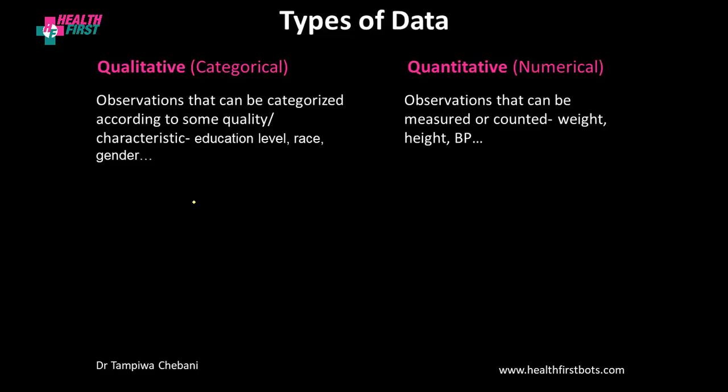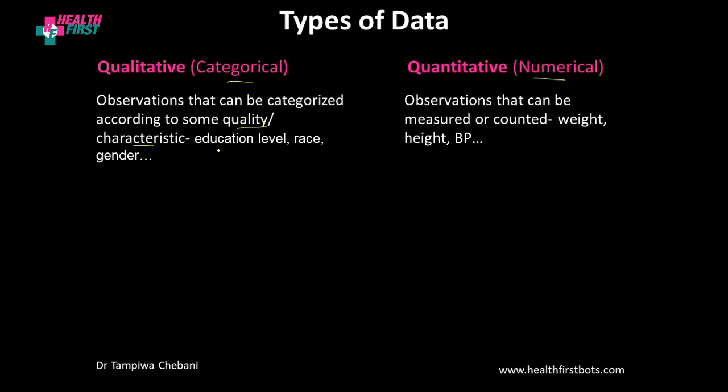The definition for data is simply raw facts and figures. These raw facts and figures can be categorized, or broken down, into what is known as qualitative and quantitative. Qualitative may also be called categorical. Quantitative may also be called numerical. Qualitative or categorical data are observations that can be categorized according to some quality or characteristic.